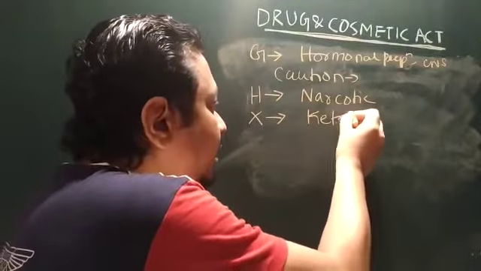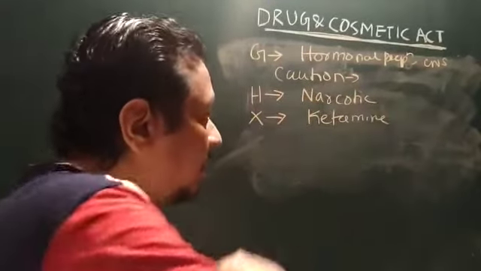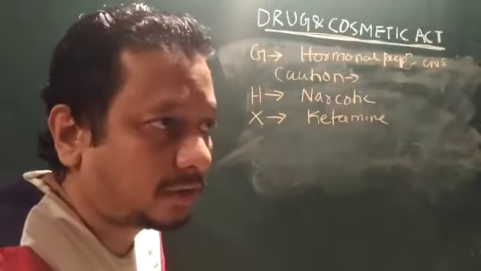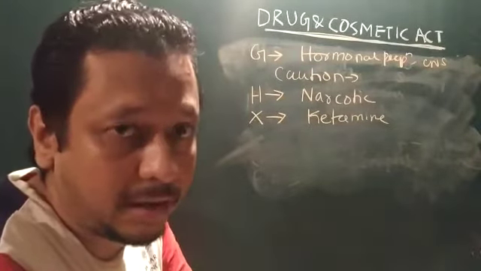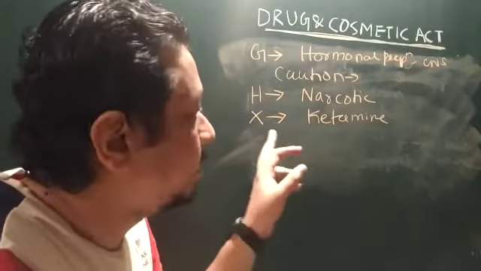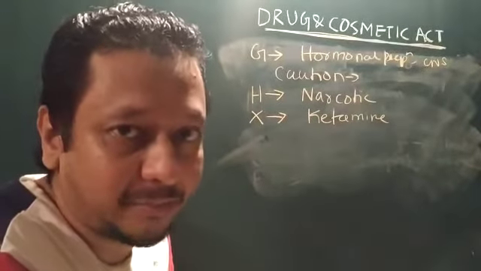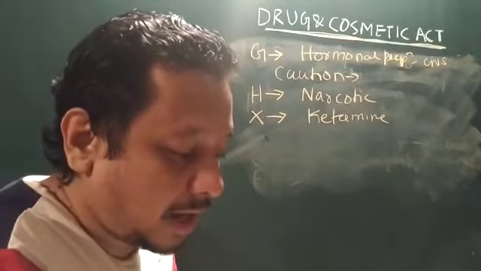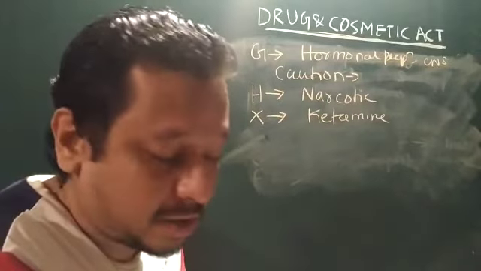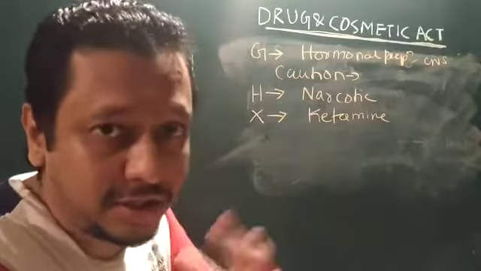Ketamine is a very, very dangerous drug. That's why in many countries ketamine is banned, and in many countries ketamine is Schedule X. But there are some countries where ketamine is legal, where it acts as an abusive agent, or recreational agent.